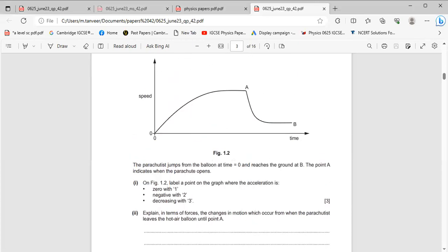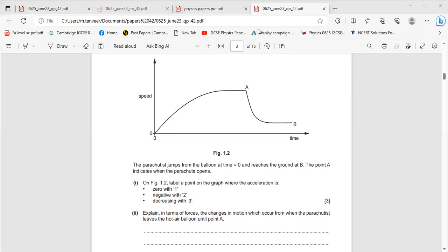So this figure is about a parachutist who jumped from a balloon. First, when he jumped from a balloon, its speed starts increasing. It is moving under the action of gravity.